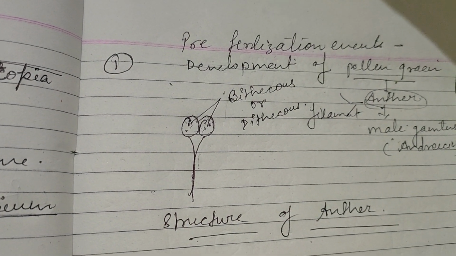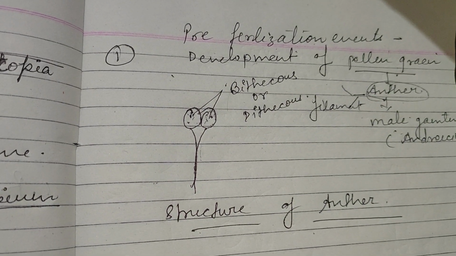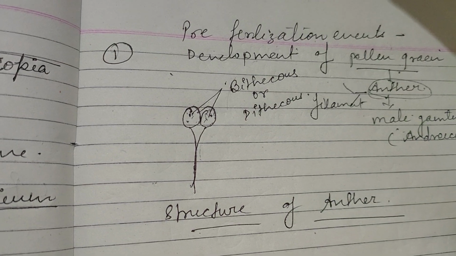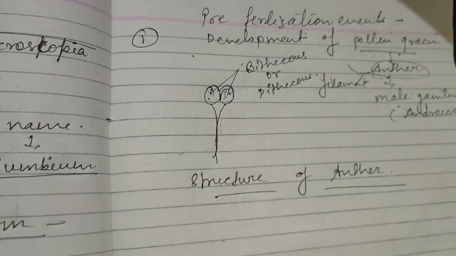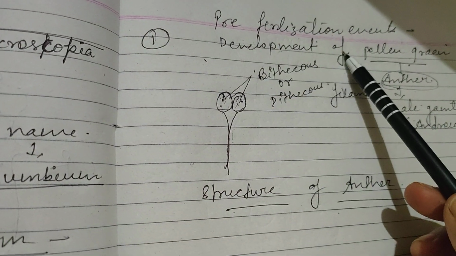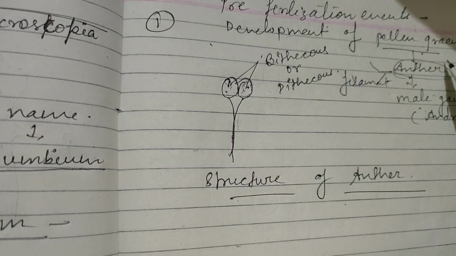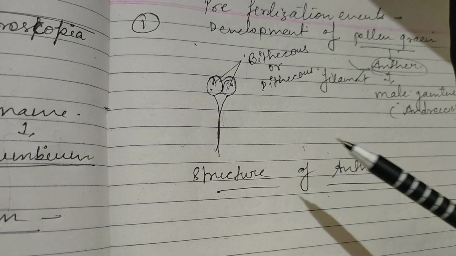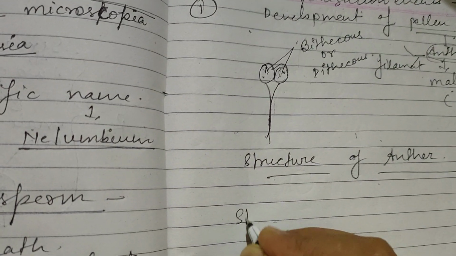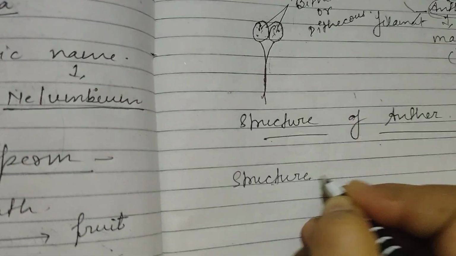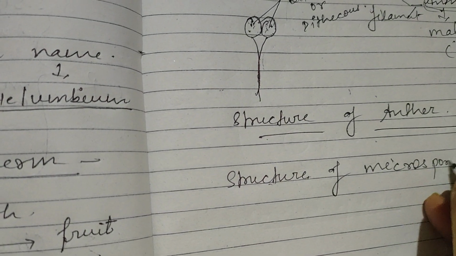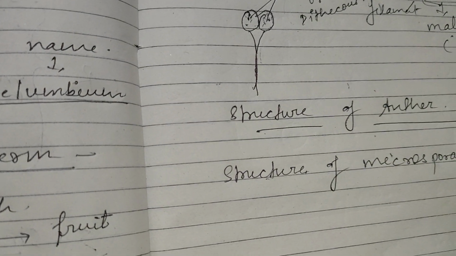Okay, in the first chapter you already learned how many events there are in reproduction. There are three events: gametogenesis, gamete formation and gamete fusion. Similar kind of events are here also. So the pre-fertilization event involves development of pollen grain, and here also involves the development of ovule. So the next very important topic is the structure of microsporangium.